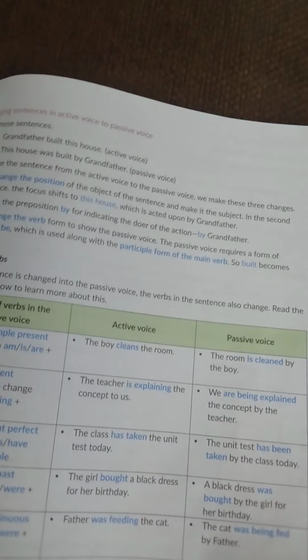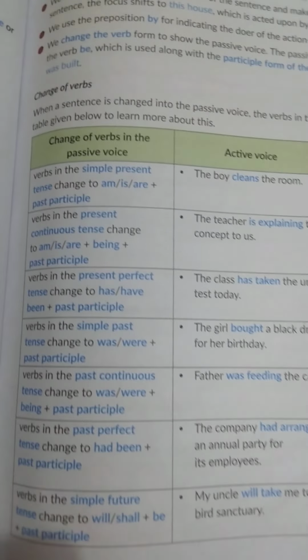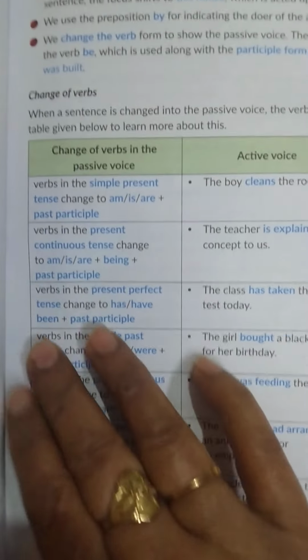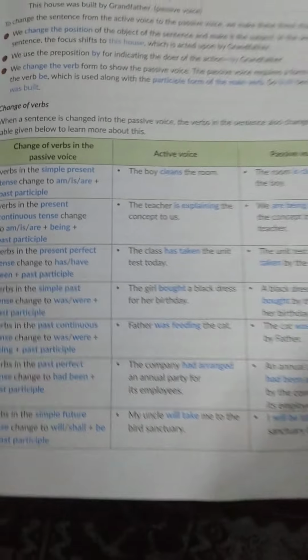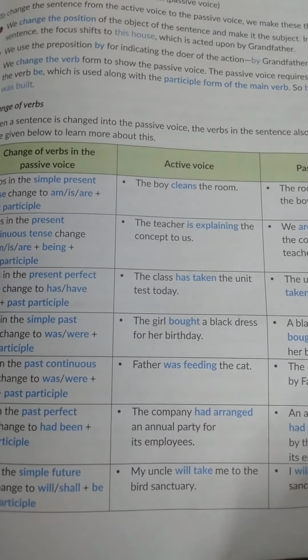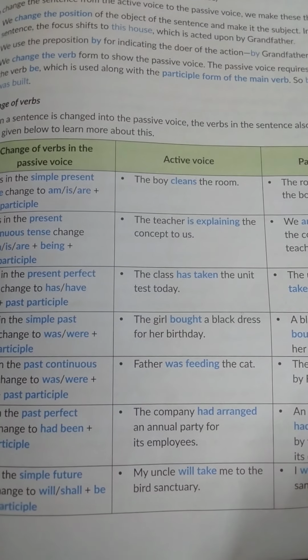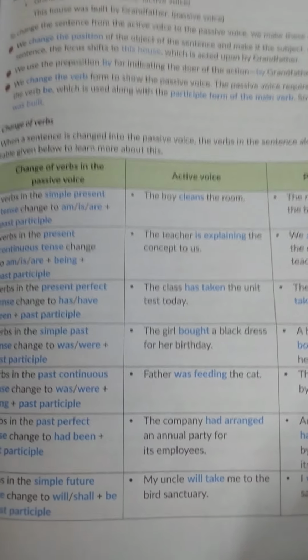Here you could see on page number 123 of your grammar book, that is Grammar Right, changes of verb are mentioned here in the column. That is, when a sentence is changed into a passive voice, the verb in the sentence also changes.